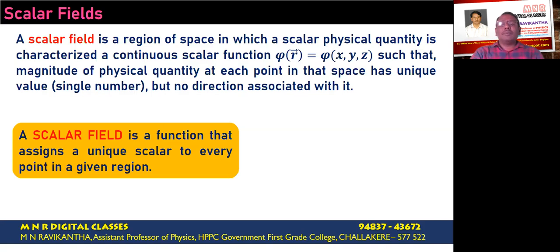It means the temperature at any point is a function of position only. At each point, temperature has a unique value. As we move from one point to another point, the temperature varies, provided that other physical conditions which change the temperature are kept constant. So a scalar field is a function that assigns a unique scalar to every point in a given region.